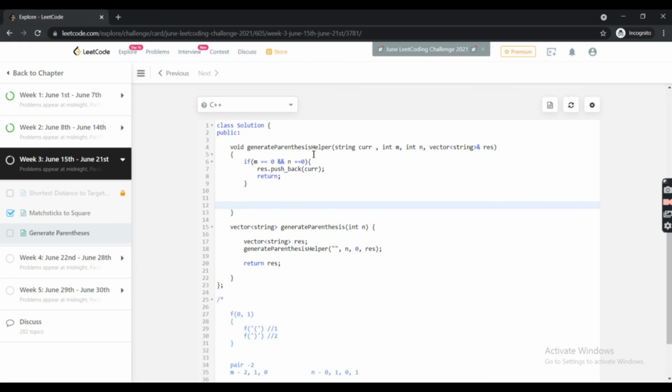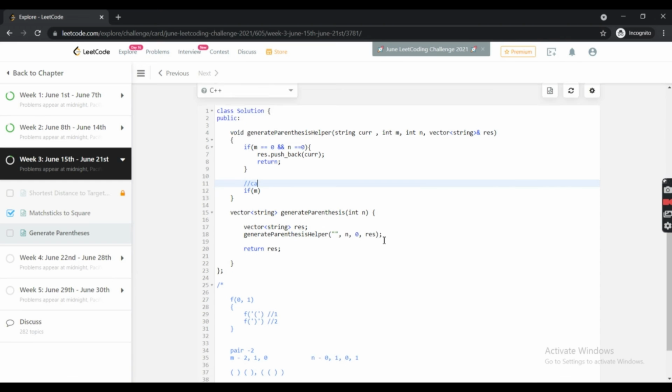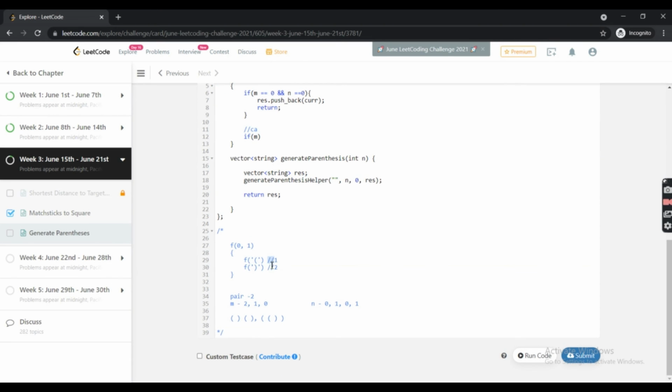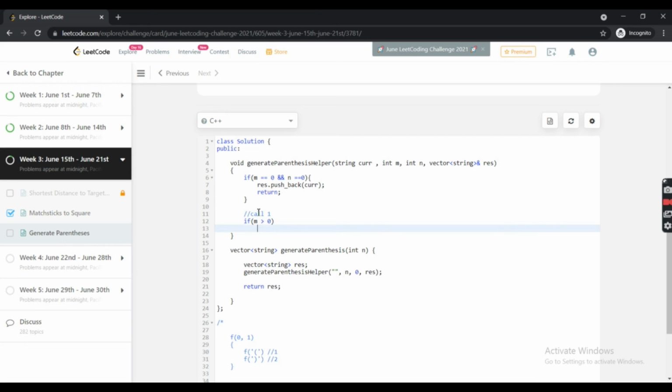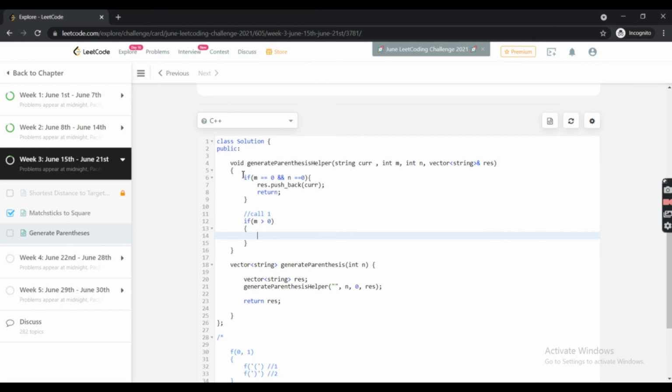Otherwise, if this is not the case, we will check for call 1. Here we have discussed this call 1 and this call 2. So this is our call 1. For call 1, we will check if m is greater than 0, we will call the generate parenthesis helper.